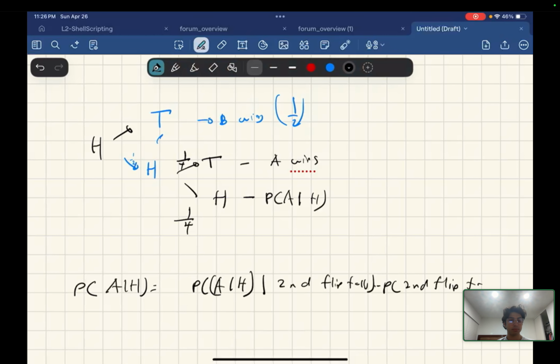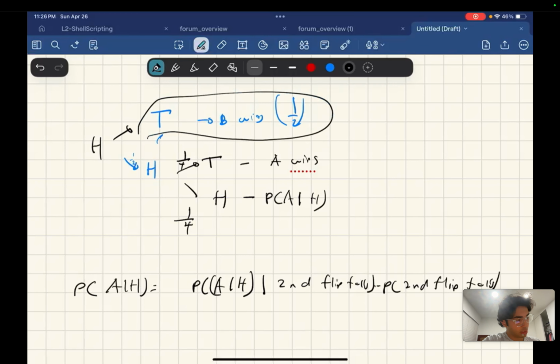What does this mean? It's the probability of A winning given the first flip is heads, given the second flip is tails, times the probability of the second flip being tails. So we're trying to see how this portion of the partition contributes to the overall probability of A given H.